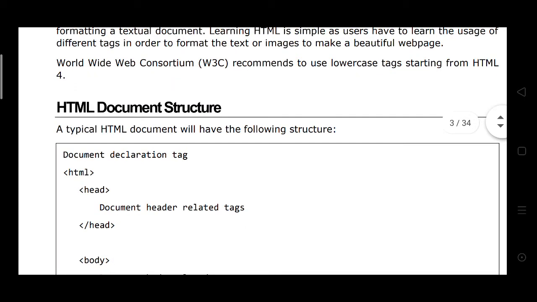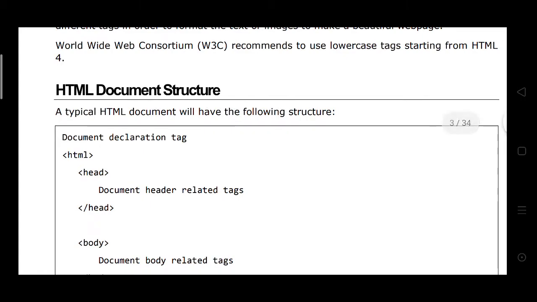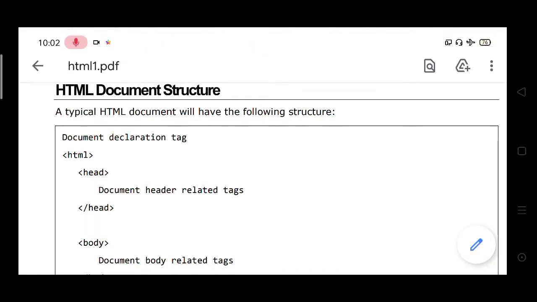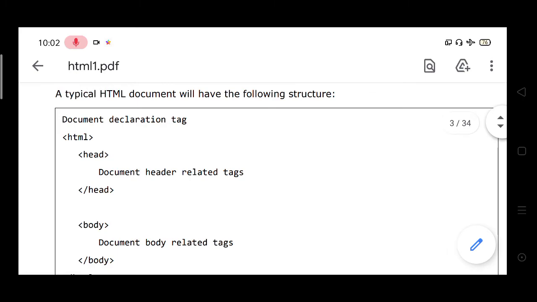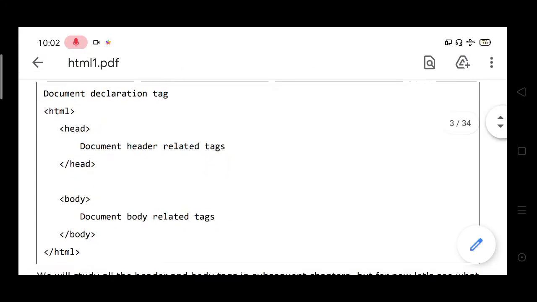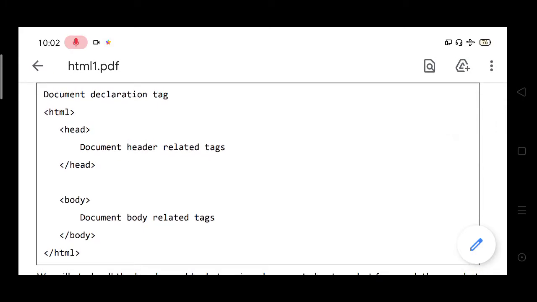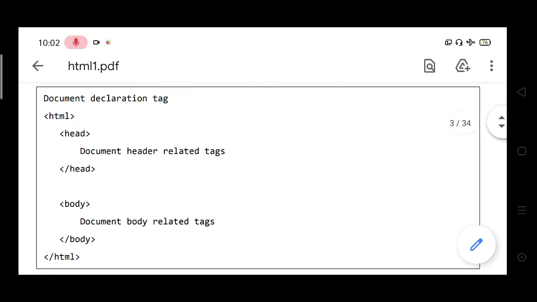HTML document or program structure. The typical HTML document will have the following structure. Here, the first one is the document declaration section, the declaration tag.